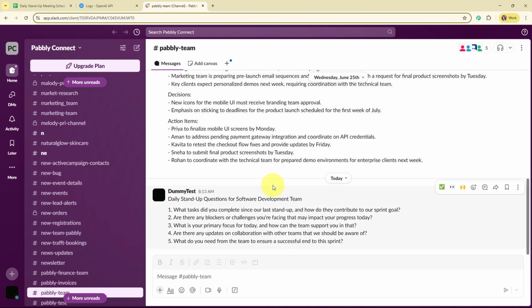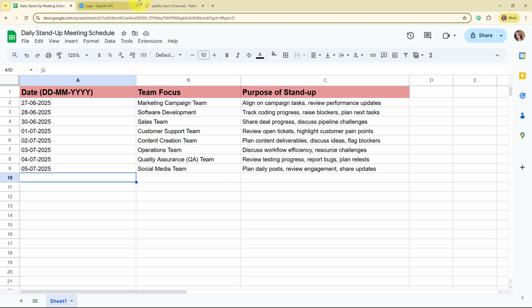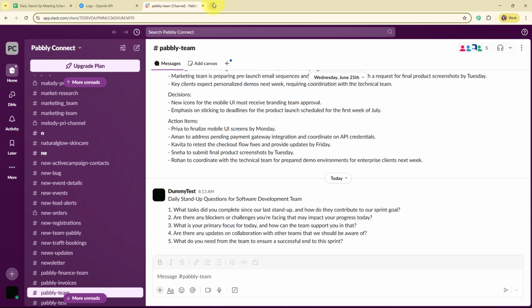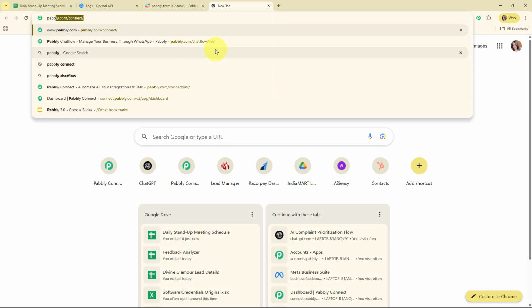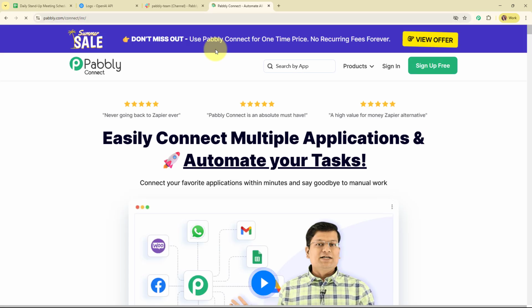Alright, so now here to automate the entire process, I need to connect my Google Sheets with my OpenAI and my Slack account using an automation software named Pabbly Connect. So to access Pabbly Connect, you need to search for pabbly.com/connect in your browser and it will take you to the homepage of Pabbly Connect. So here you can see two options that are sign in and sign up free. If you're a new user, click on sign up free and get free 100 tasks every month to explore the software. And if you're an existing user, click on sign in. Here I'm an existing user, so I'm clicking on sign in.